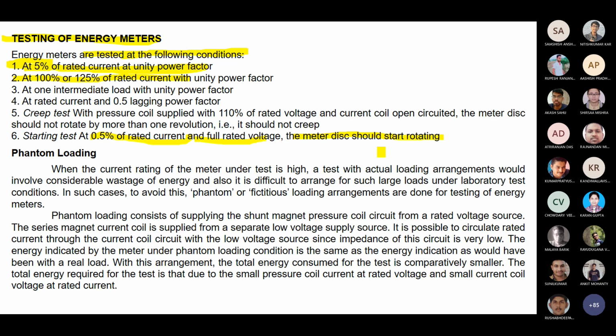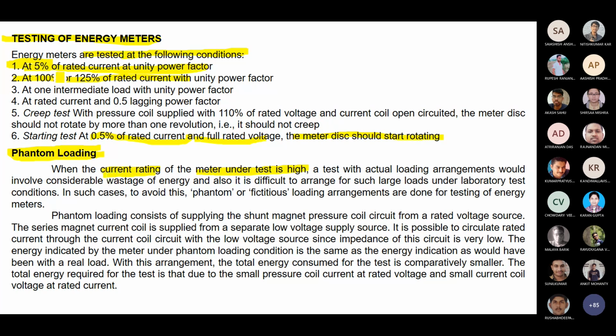Now another important terminology is called phantom loading. Phantom loading means it is fictitious loading. Practically what happens, let me discuss. All of you listen carefully to what I am telling. When the current rating of the meter under test is high, testing with the actual loading arrangement would involve consideration of waste of energy.